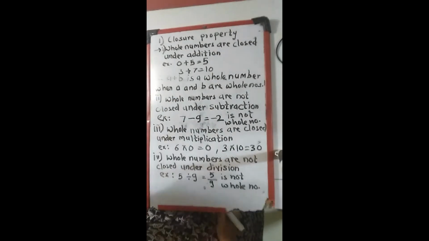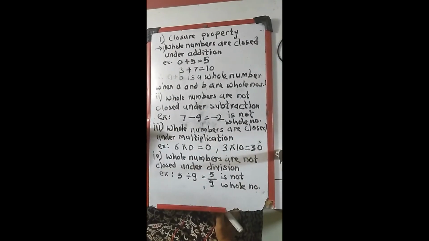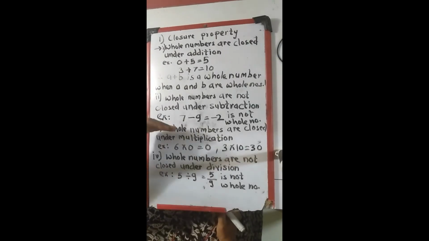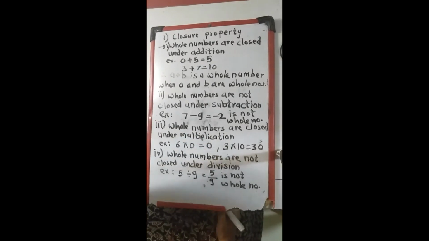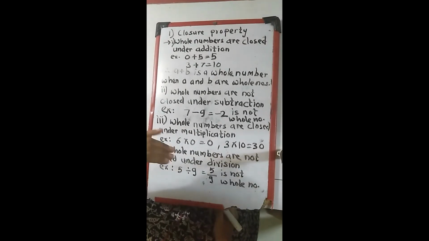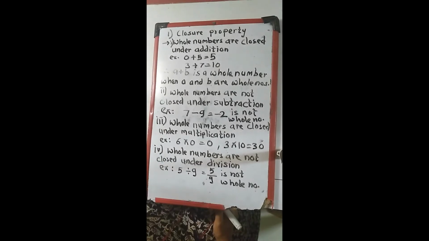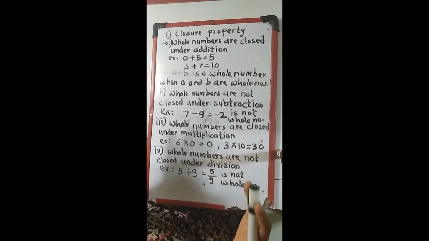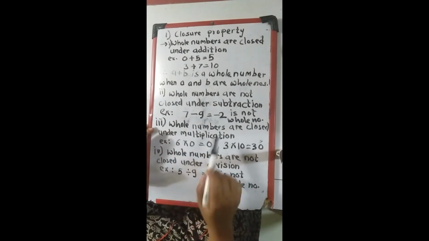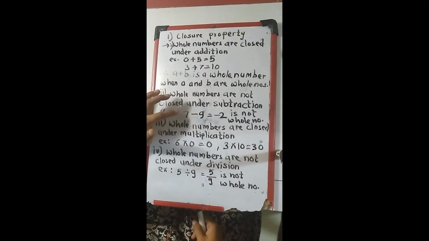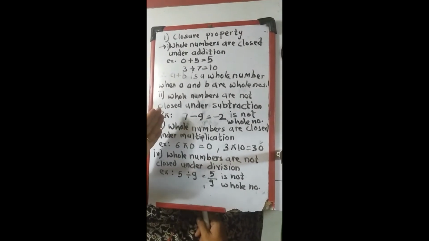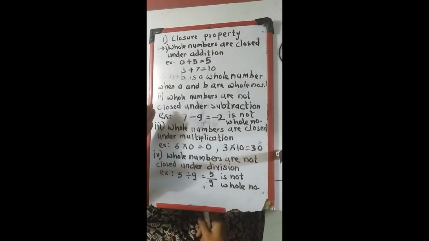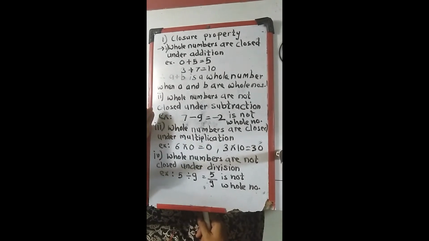So our conclusion is, when a and b are subtracted, a minus b, it is not closed. When any two whole numbers are subtracted, it does not satisfy the closure property. Okay, then we will shift to multiplication.